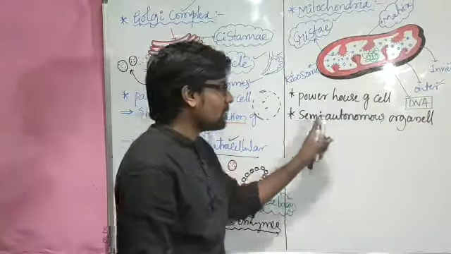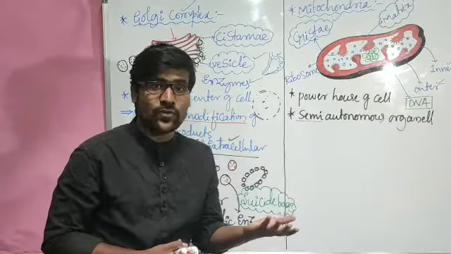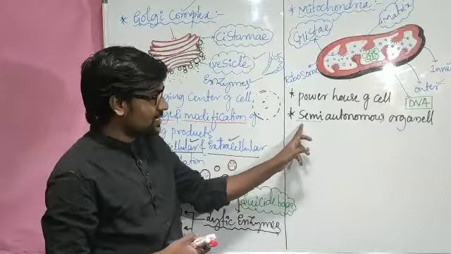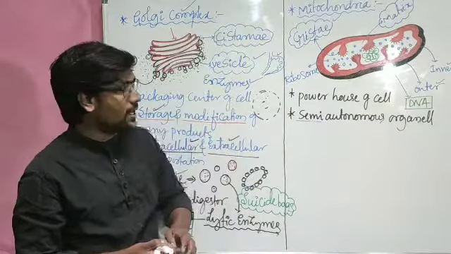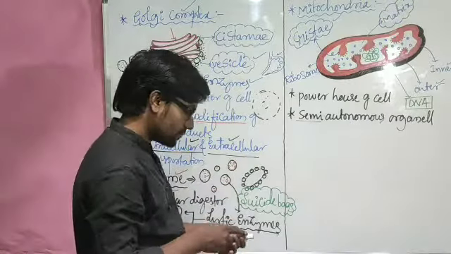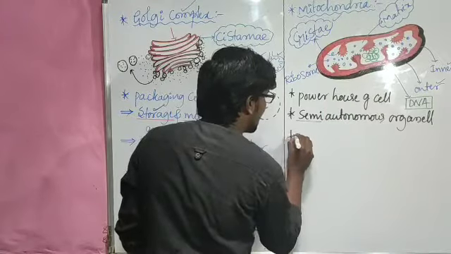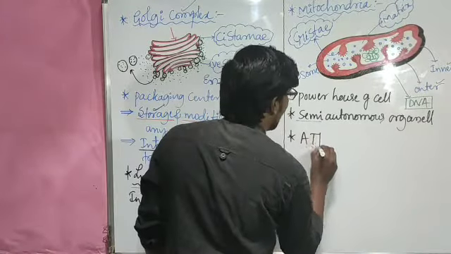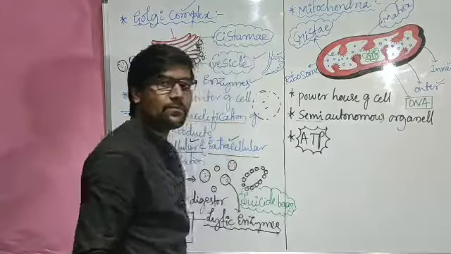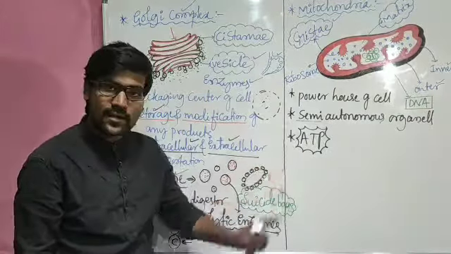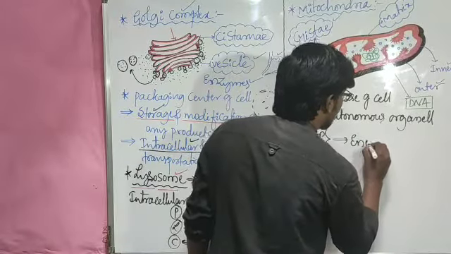Hence we refer to it as a semi-autonomous organelle. Our chloroplast, the plant cell organelle, is also referred to as a semi-autonomous organelle. That also has its own DNA. And just as I told you, these are the Racker particles. The Racker particles' work is the synthesis of ATP. What is this ATP? Adenosine triphosphate. We will refer to adenosine triphosphate as energy packets.